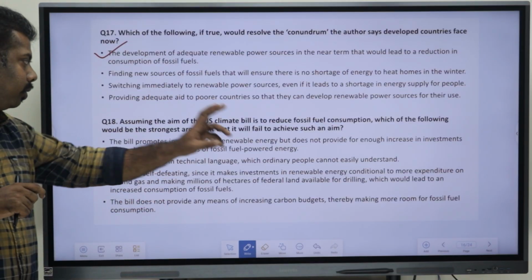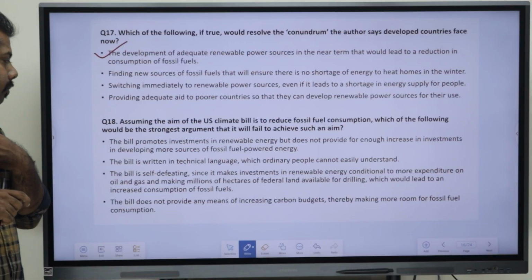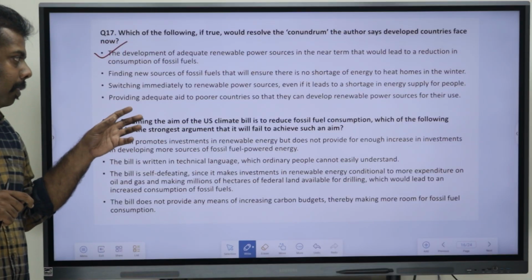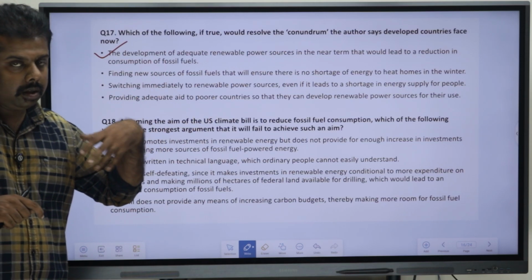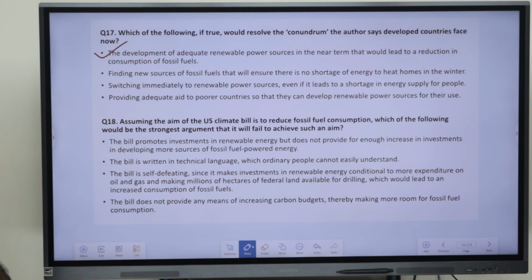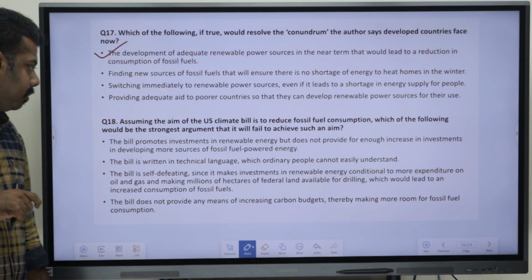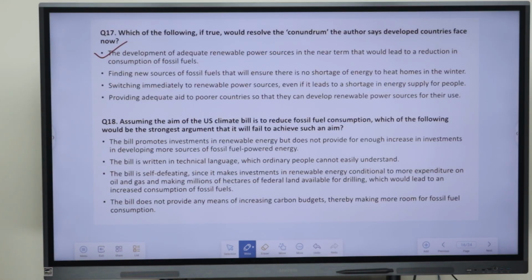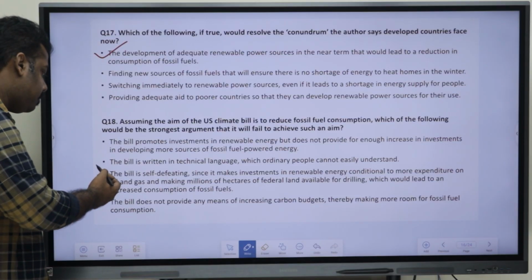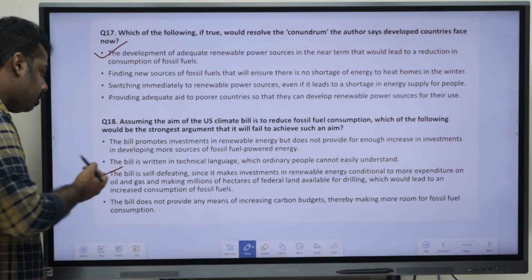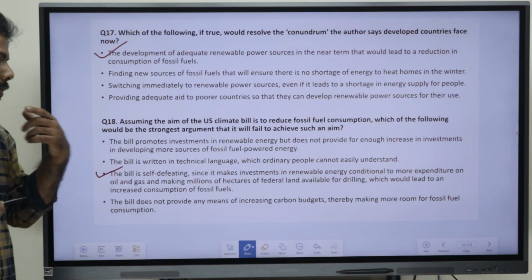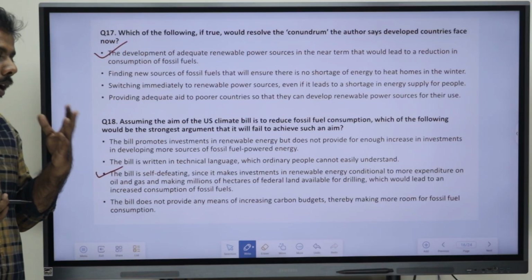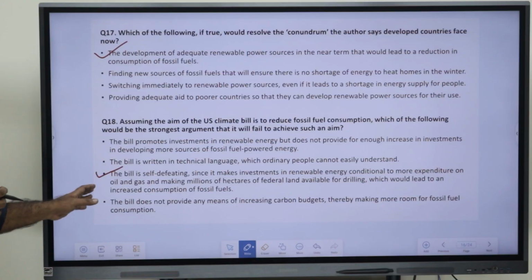So, we have to look for the one option which would be the strongest argument that it would fail. So, which is the option that you can mark? That is an important thing here. The option that you can give here is the third one, because the bill is self-defeating since it makes investments in renewable energy conditional to more expenditures on oil and gas.